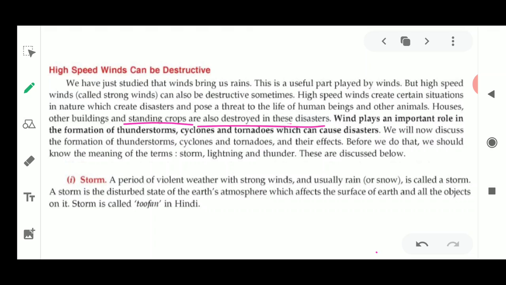Wind plays a very important role in the formation of thunderstorms, cyclones and tornadoes, which are really very disastrous. Now we have to discuss the formation of these thunderstorms, cyclones and tornadoes and their effects. Before doing that, we should understand the meaning of the following terms: storms, lightning, thunder. All these should be very clear in your mind.